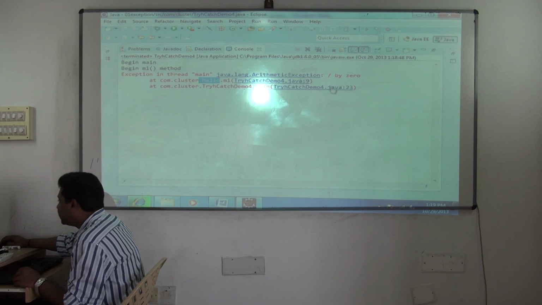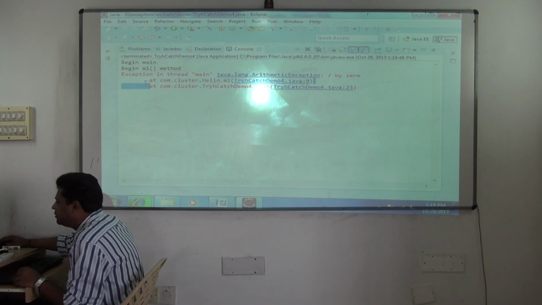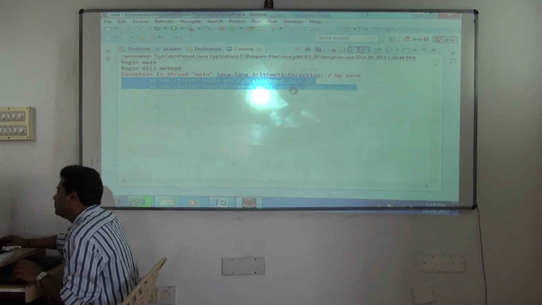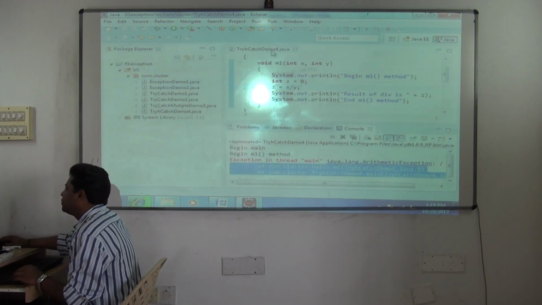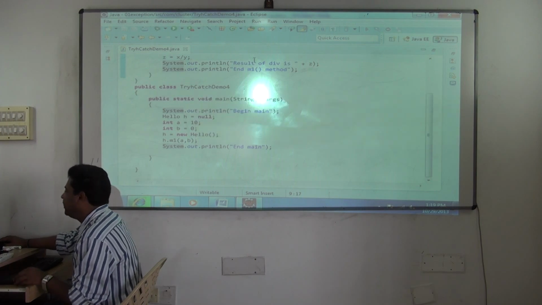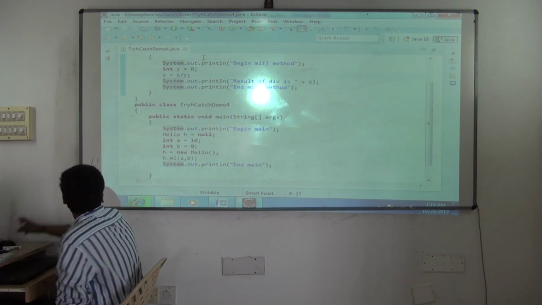Understood? So actually the problem has occurred in line number 9. From there it came to line number 23. It's giving you the full trace. Since you are not catching it, it is caught by whom? The default handler, and from there the exception object, where is it?